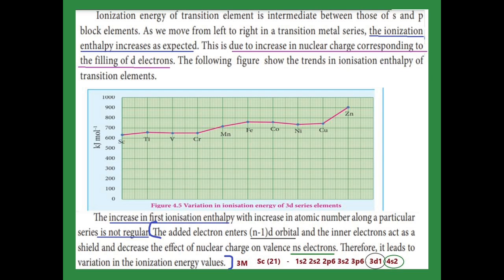D block elements are situated between s block and p block. Period wise, the ionization energy we expect to decrease from left to right. This is because the nuclear charge increases corresponding to the filling of d electrons, but the trend is irregular. Why is it irregular? The reason is that the added electron first enters the n minus 1 d orbital, and then the inner electrons act as a shield and decrease the effective nuclear charge on the valence ns electron.